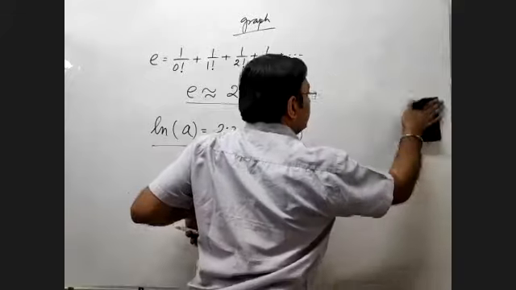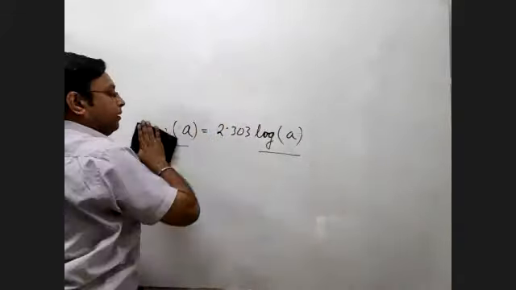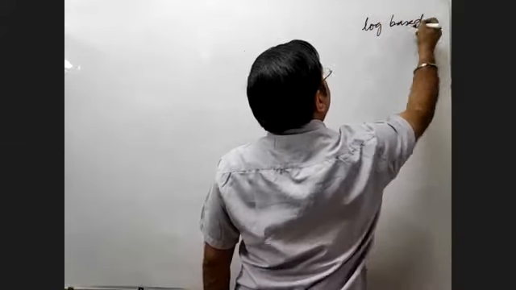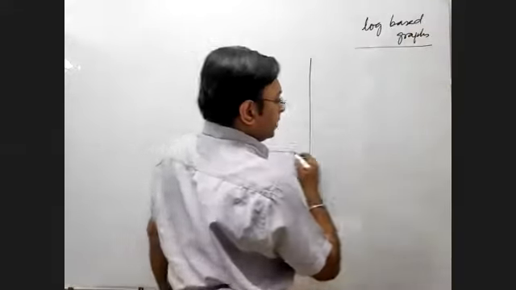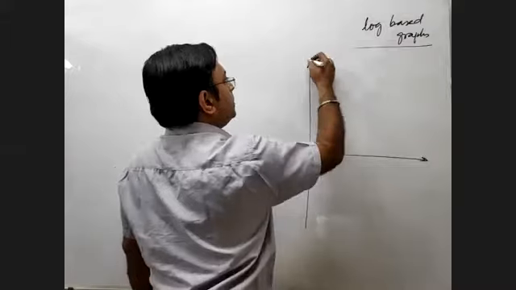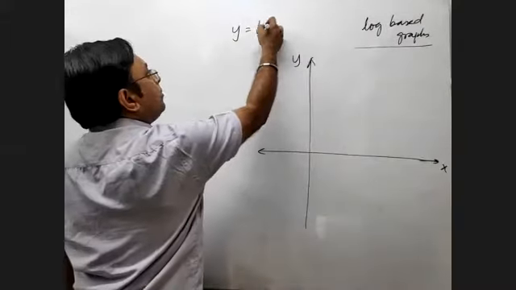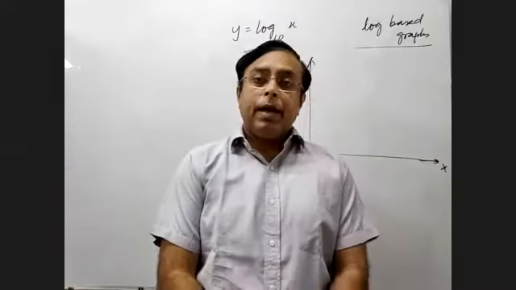So that was a discussion on log and its various aspects. Now we will quickly move on to graphs related to log. So I want to draw a log graph. This is y, this is x, and let's say y is equal to log x base 10. Now how do I really draw the graph?